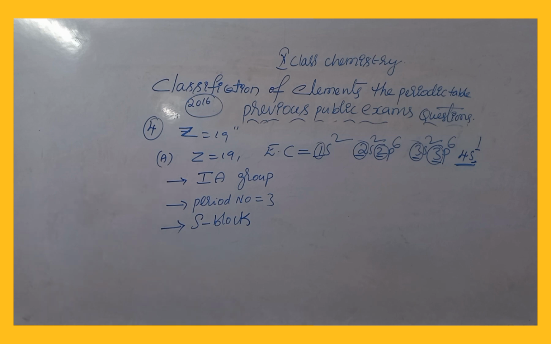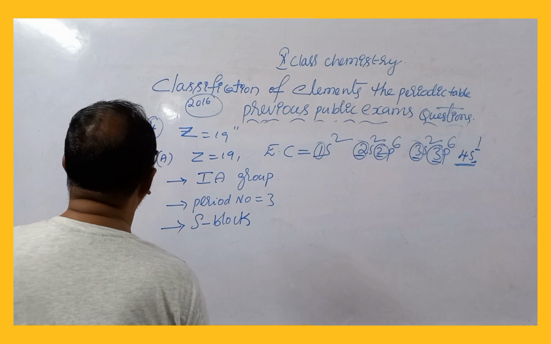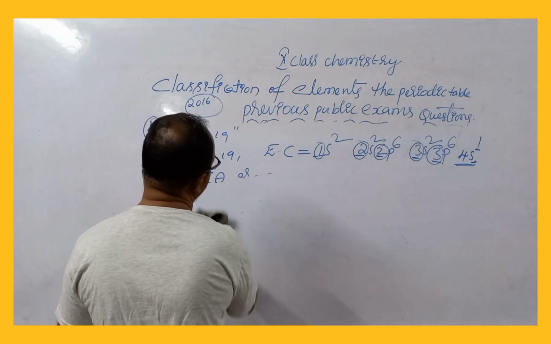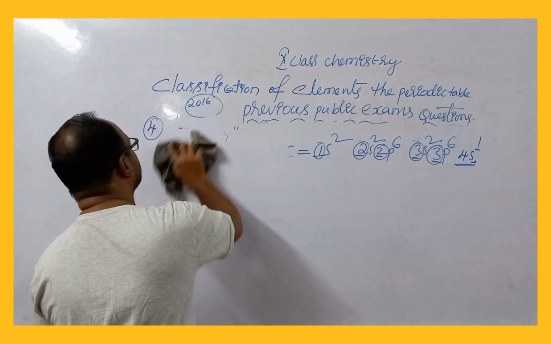So this is the fourth one, which came in June 2016 in public examinations.